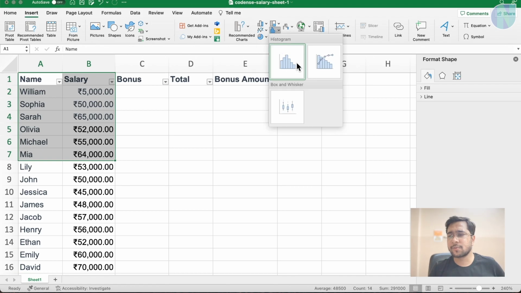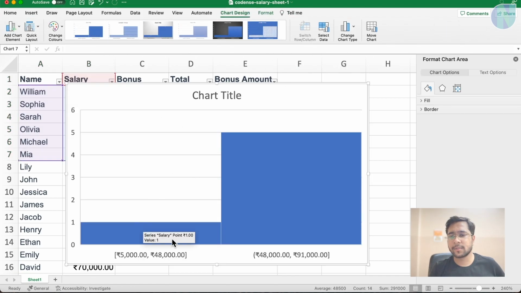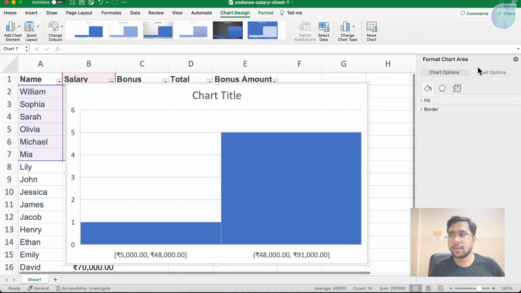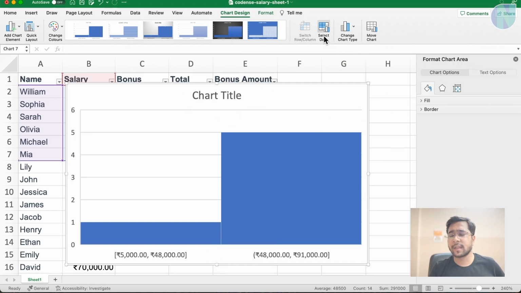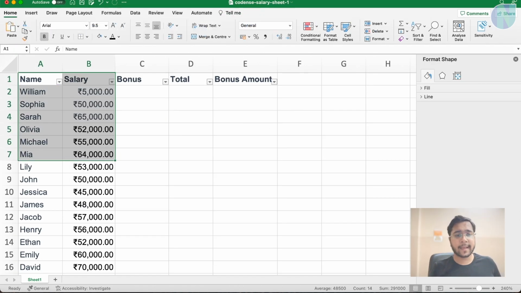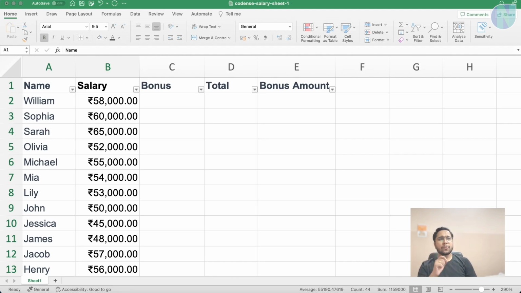There are also some histograms like this. You can click here and some histograms come up with this range. You can change these ranges as well, like select data, move chart, and there will be different options coming up. So yes, the thing is charts are possible in Excel. That's all for today's lecture.